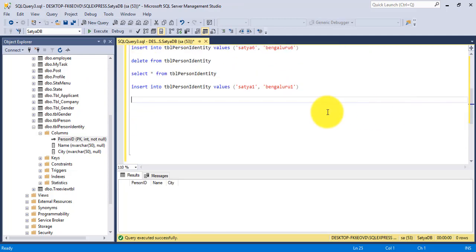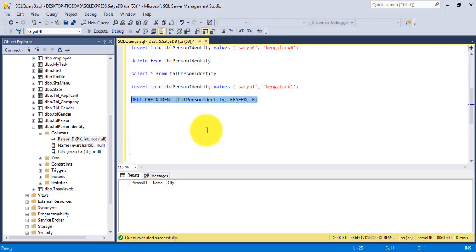I have mentioned the DBCC CHECKIDENT, and here I mention the table person identity table, reseed 0.